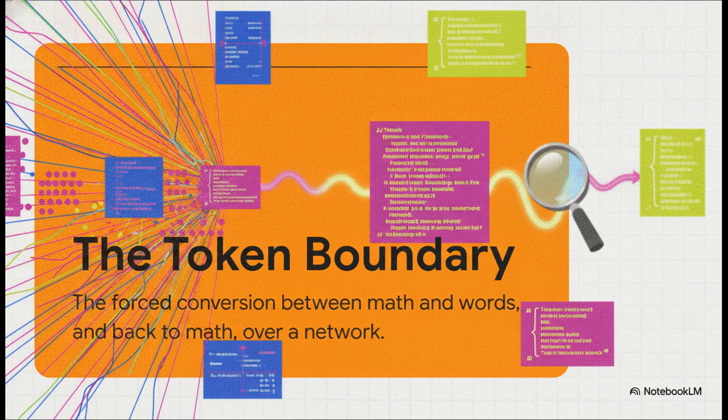But right now, to move that state from an agent on one server over to an agent on another server, we force that native math into human-readable words. We're talking JSON payloads wrapped in HTTP. It's kind of like forcing an AI to translate its deepest thoughts into a completely foreign language just to cross a wire, only to have the receiving AI translate it all the way back into math. It's just a totally unnecessary and incredibly costly translation.